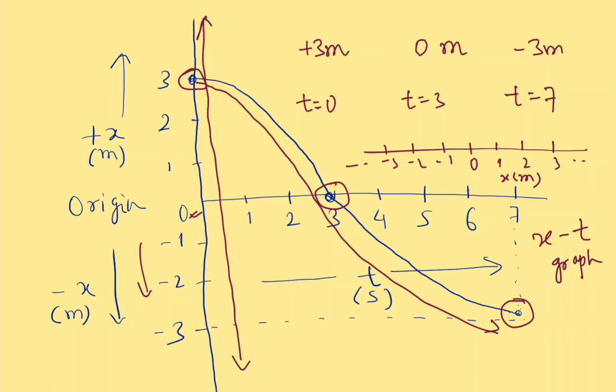At t equal to 0, the particle is here, x equal to plus 3. At t equal to 3 second, the particle is here, at 0. And at t equal to 7 second, the particle is at x equal to minus 3 meter here. So the particle is moving in this direction.